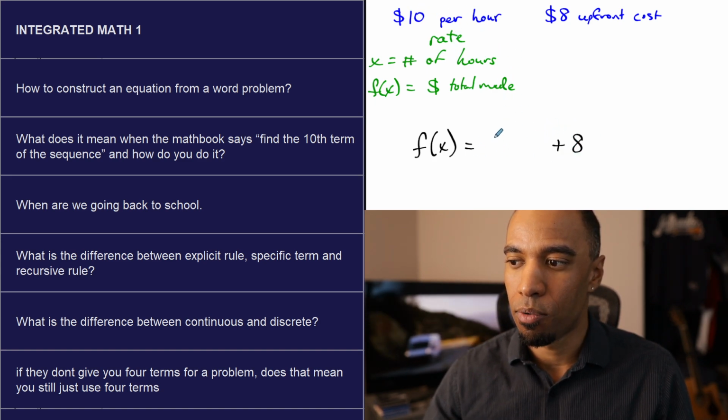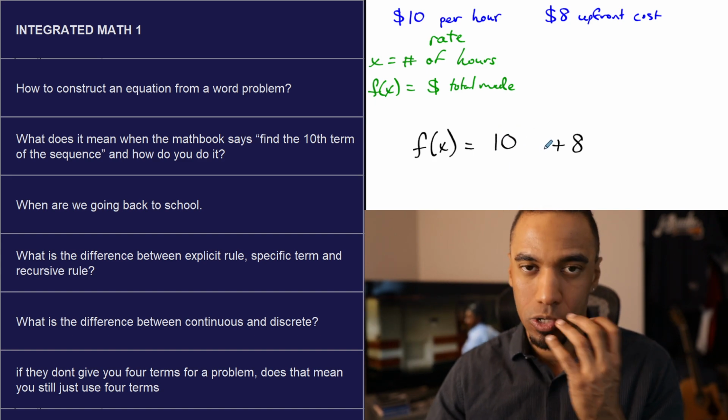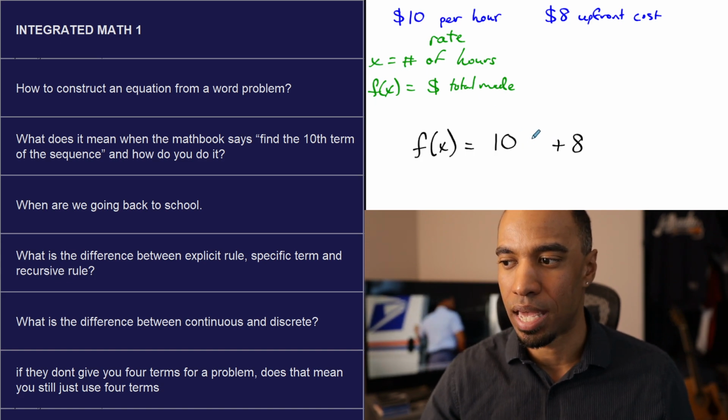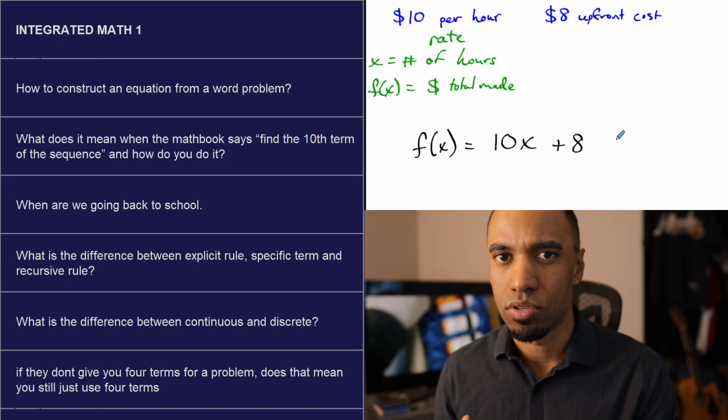So $10 per hour here. We don't just do 10 plus 8. You don't just make $18, not unless you only work 1 hour. We don't know how many hours we work. That's why we use that x. 10x plus 8 kind of gives you that there.